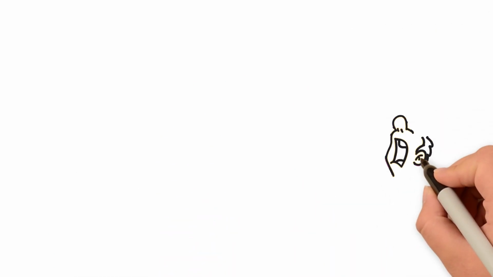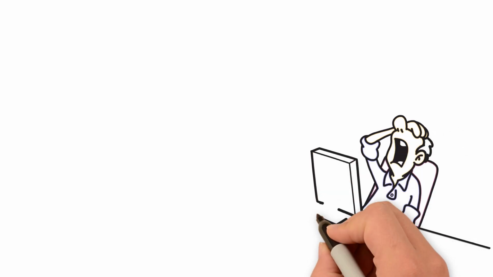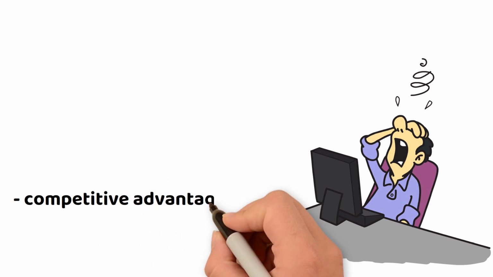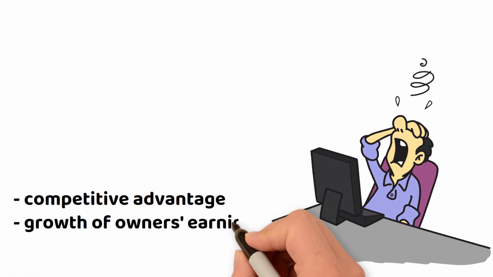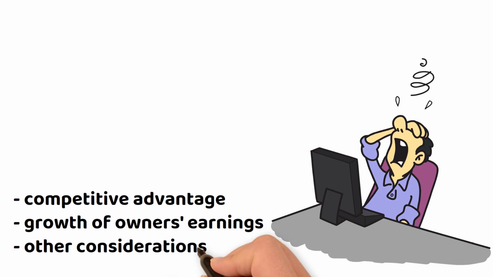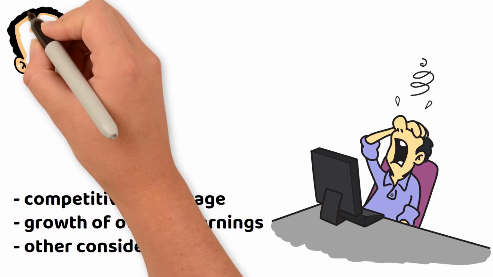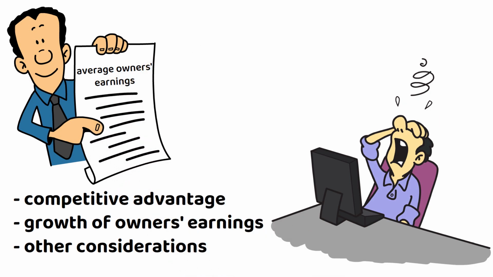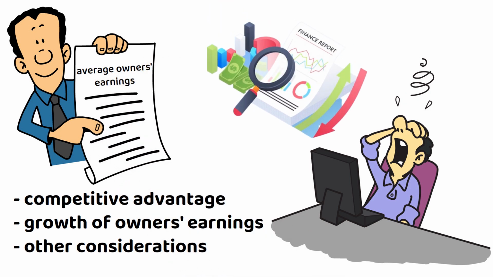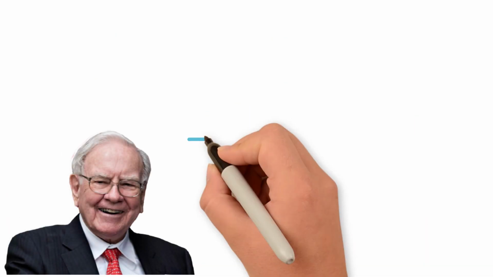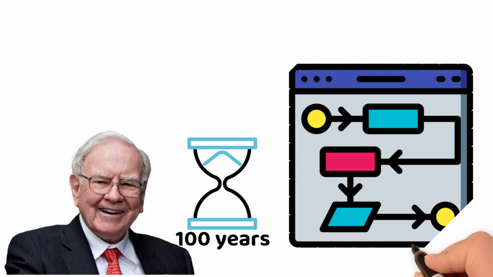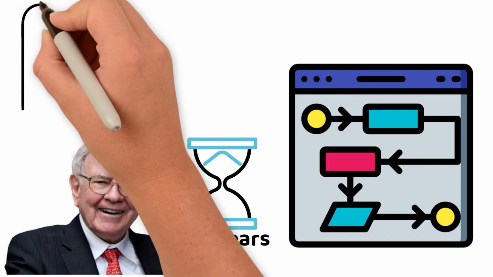Determining the growth rate of a company can be a complex task, taking into account factors such as the company's competitive advantage, the growth of owners' earnings, and other considerations that may impact company growth. To make things easier, try to find the average owner's earnings growth rate and assess whether it aligns with your perception of the company's growth. Warren Buffett also encourages us to think about holding on to a company for the next 100 years. So it's important to consider if the company's growth can be sustained over such a long period.